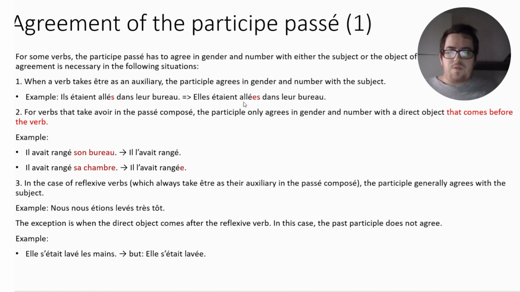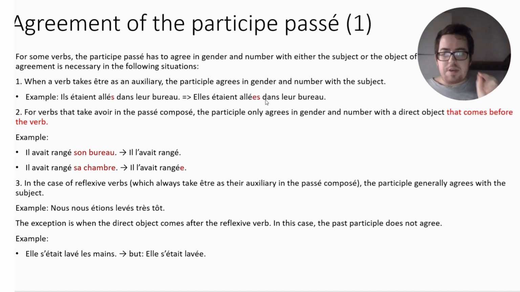In the case of they referring to females, we would also add an e before the S. So S for masculine plural, ES for feminine plural when using the past participle. For verbs that take avoir in the passé composé, the participle only agrees in gender and number with the direct object that comes before the verb.